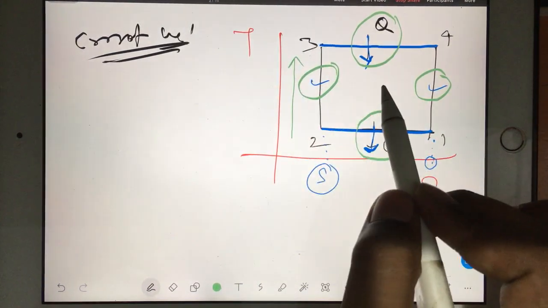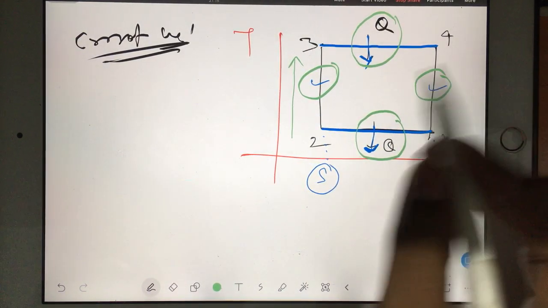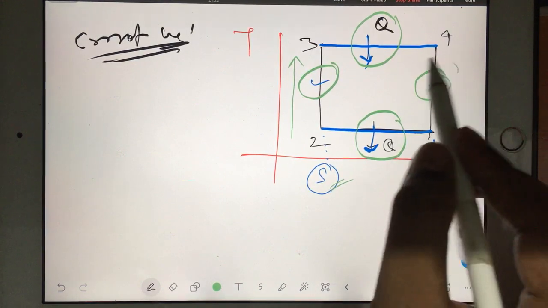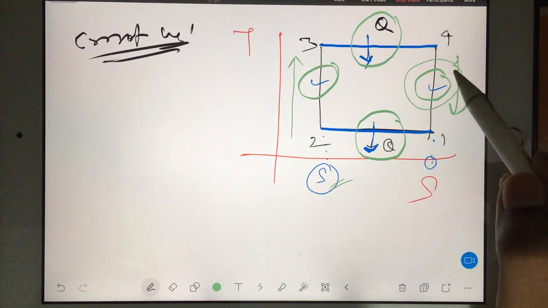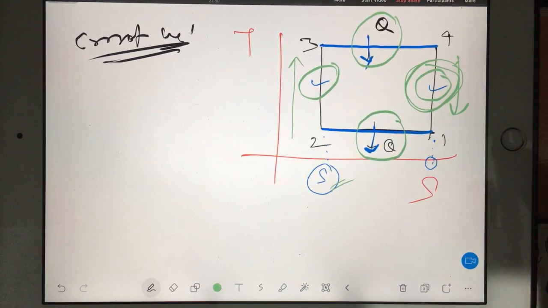And what is the name here? Temperature is increasing in this direction. It means it is compression. What kind of compression? Isentropic compression. It means reversible adiabatic compression. Same goes here. Here your temperature is decreasing, so it means here you are getting expansion. What kind of expansion? Isentropic expansion.